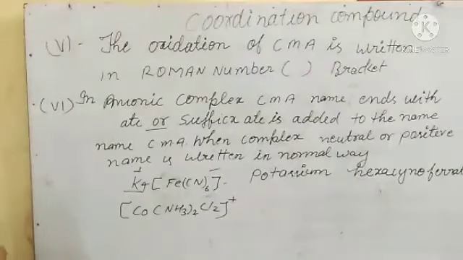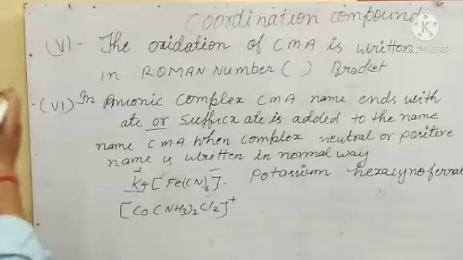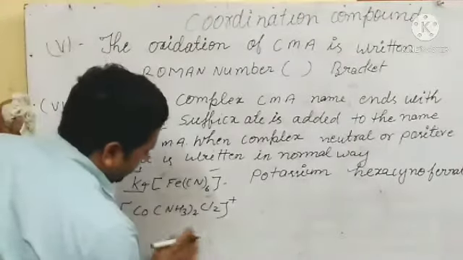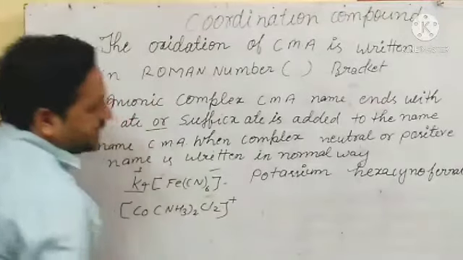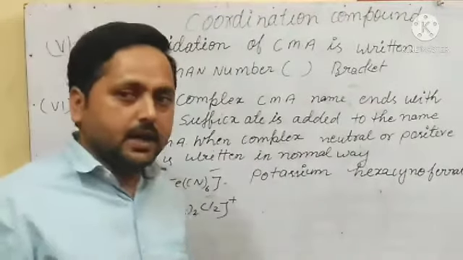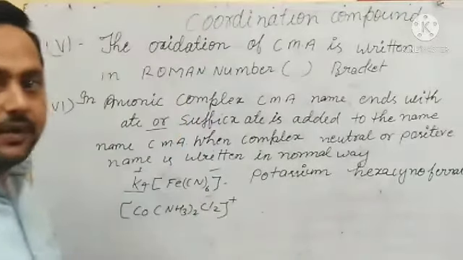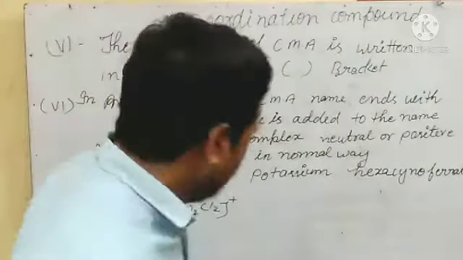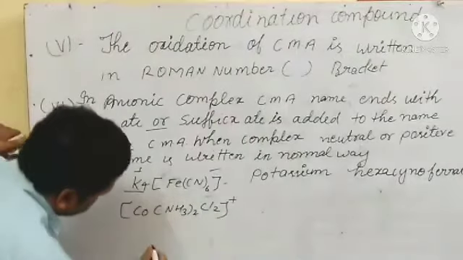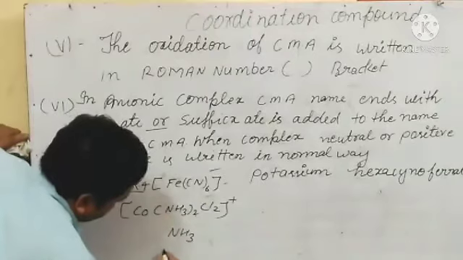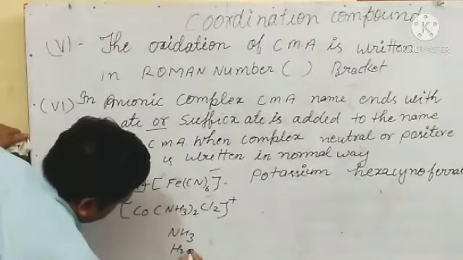Here, one point I would like to say, I forgot to explain there. For ligands, students, if neutral ligands are there, their name is written in the normal way, but some exceptions are there, so I am writing their names. For them we use a special word. NH3, H2O and NO are exceptions.